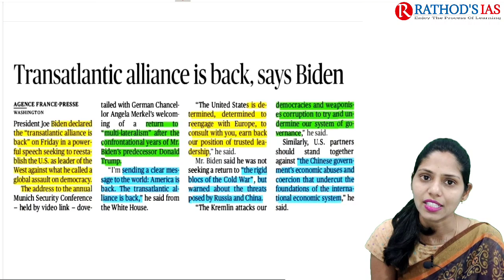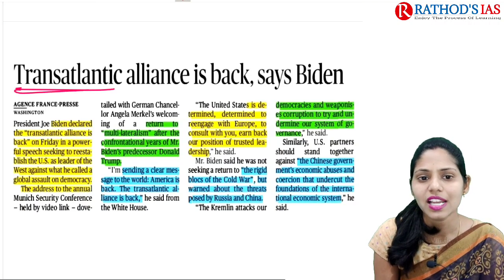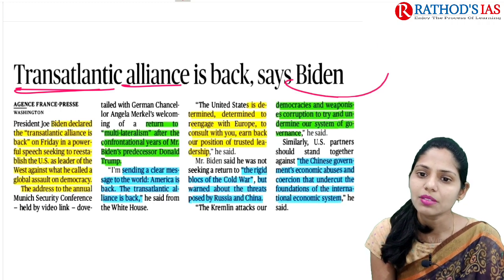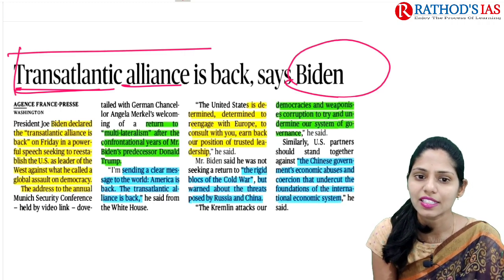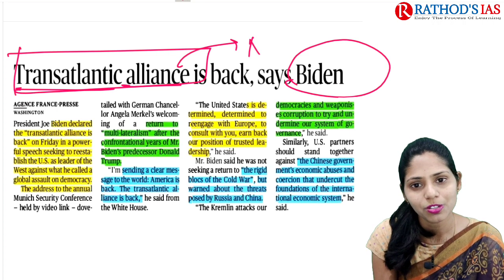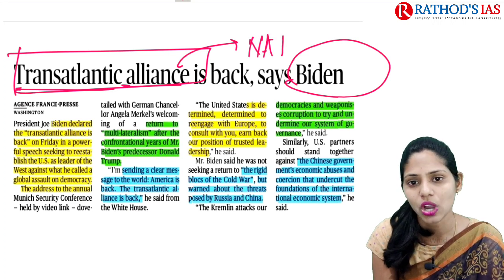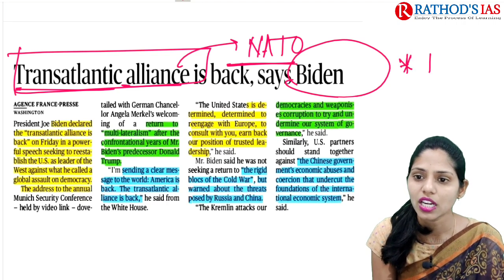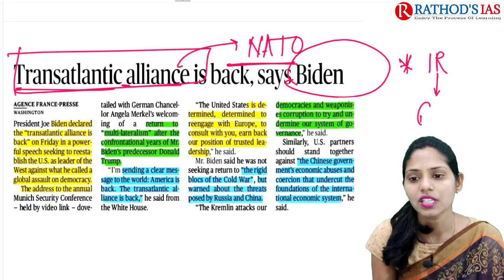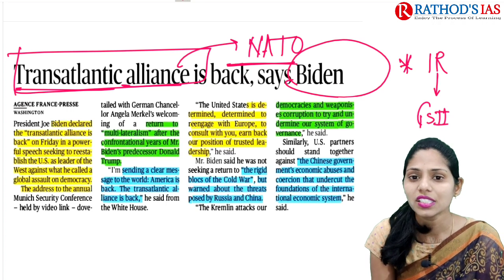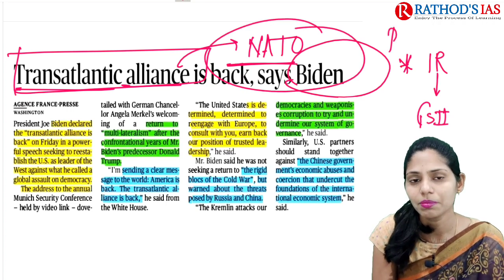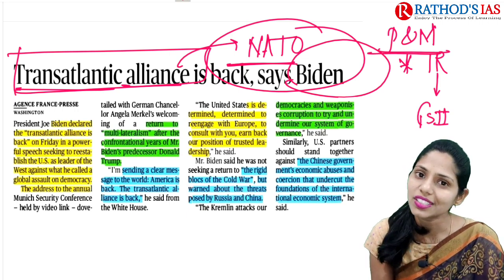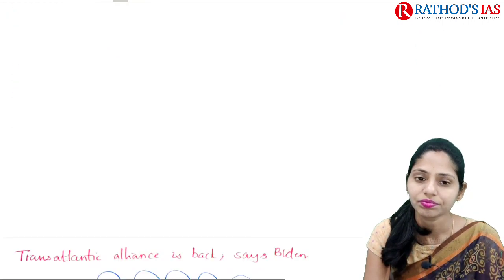Now let us see the next article. The title says, Transatlantic Alliance is back, says Biden. This article is mainly talking about the Transatlantic Alliance. In simple words, we can also say it is the North Atlantic Treaty Organization, NATO. This NATO is very important regarding international relations, which comes under GS Paper 2, and it is also important for prelims and mains. Okay, so now let us try to understand this topic in great detail.